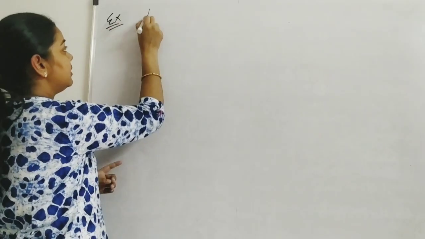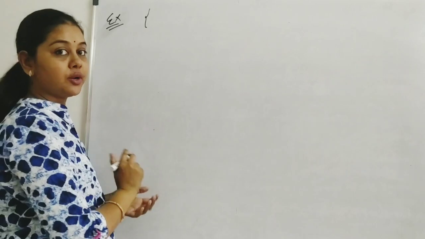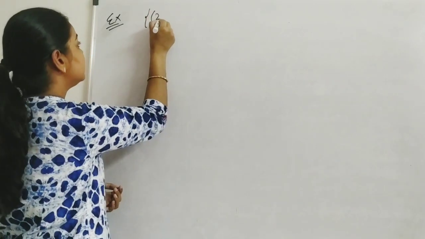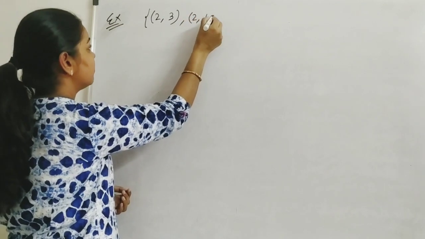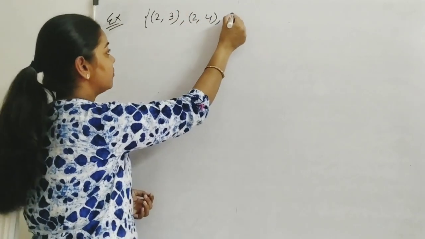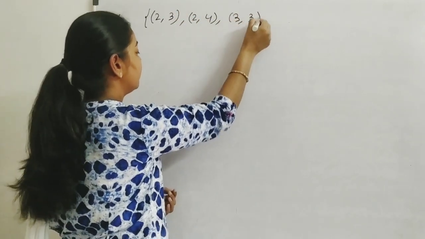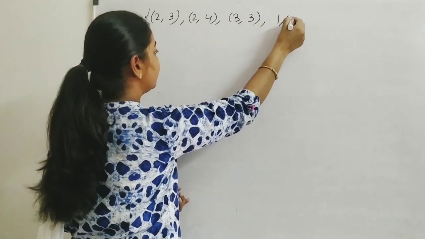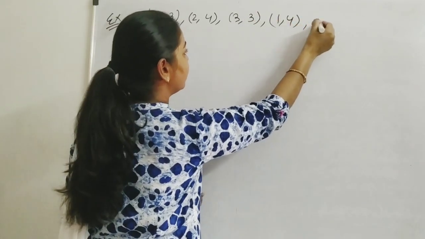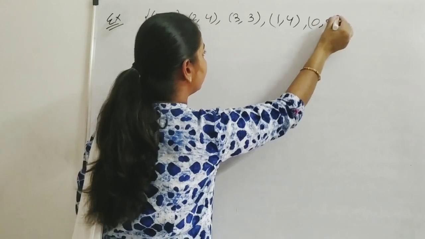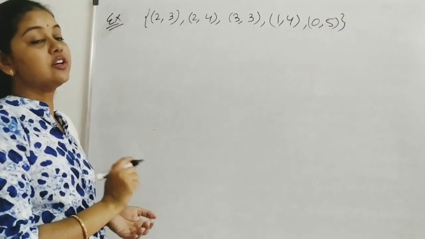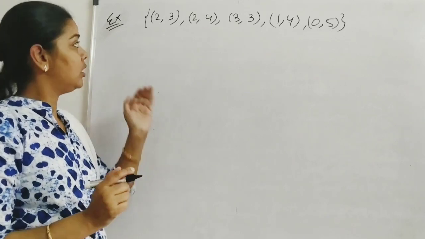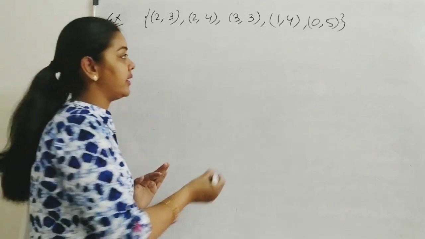Suppose a set of ordered pairs is given to us. Now tell me, is it a function or not? Check it through an arrow diagram.